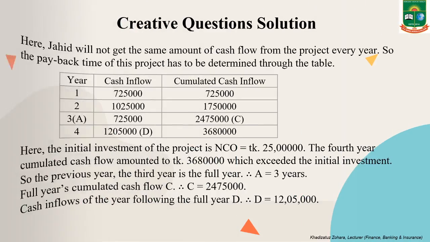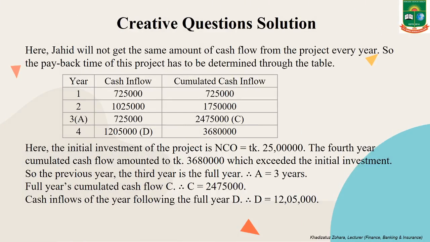With these cash inflows, we can determine cumulated cash inflows, and as these cash flows are not same per year, we have to draw a table for determining payback period. We are drawing a table of 3 columns here: year, cash inflow and cumulated cash inflow, and we are writing the cash inflows respectively year by year: 7,25,000 taka, 10,25,000, 7,25,000 and 12,05,000 taka.